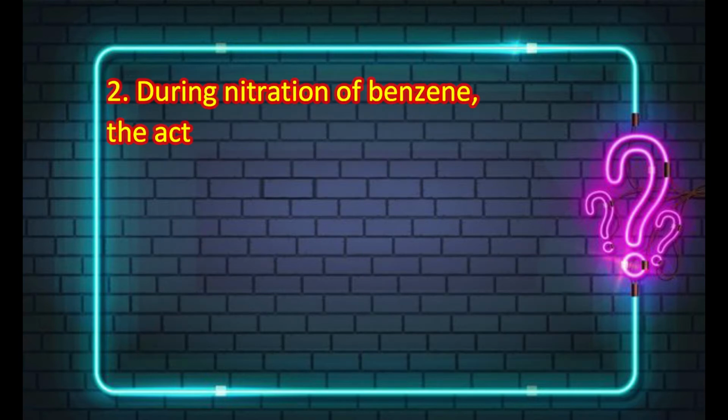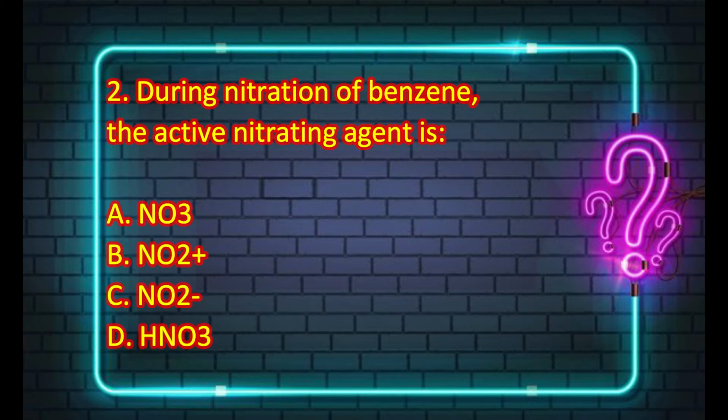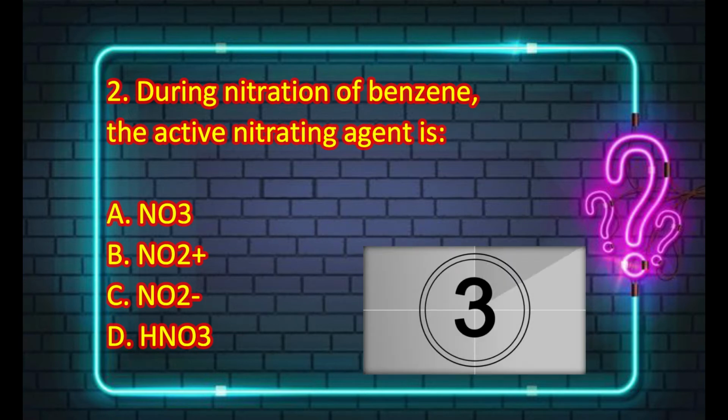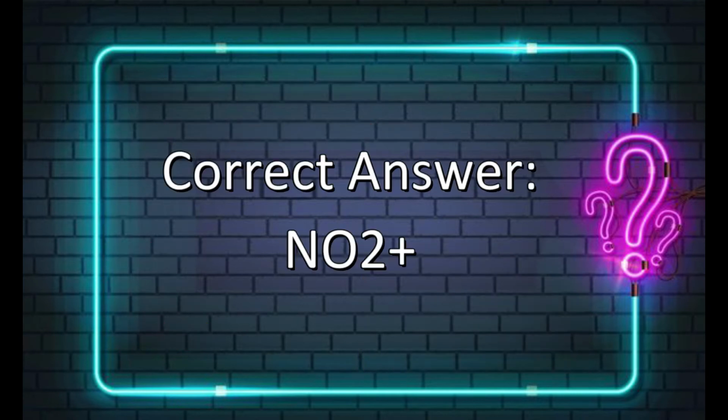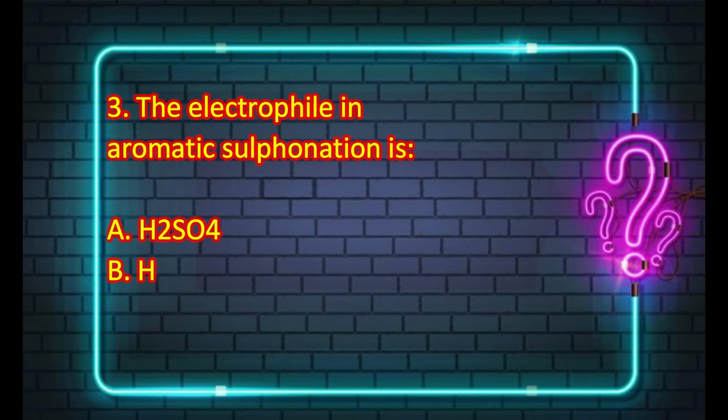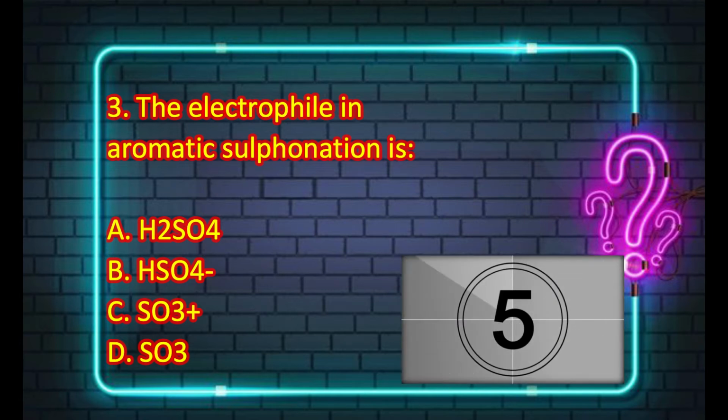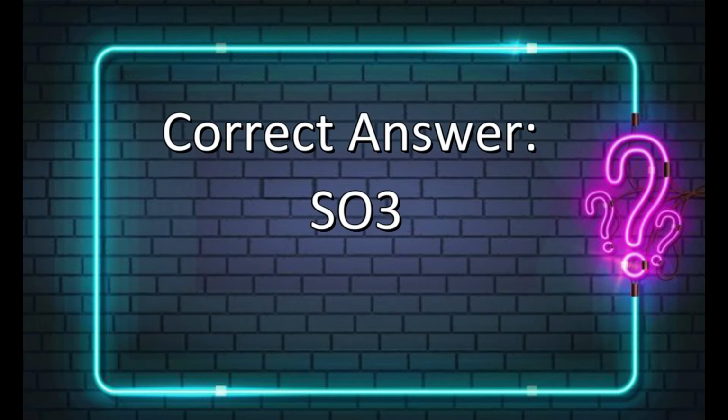The next MCQ is about nitration of benzene. During nitration of benzene, the active nitrating agent is NO3, NO2, NO2-, or HNO3. The correct answer is NO2. The electrophile in aromatic sulfonation is H2SO4, HSO4, SO3 plus, or SO3. And the correct answer is SO3.